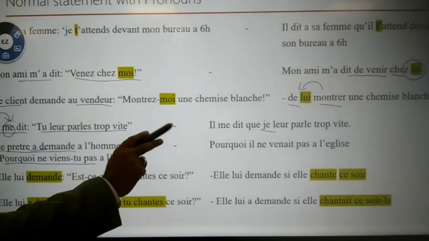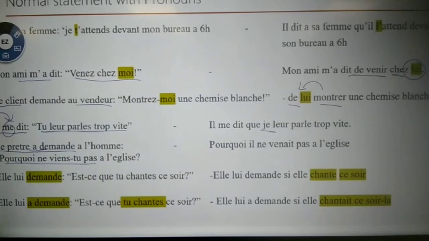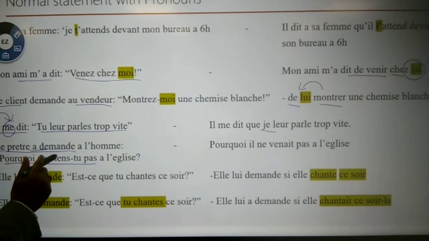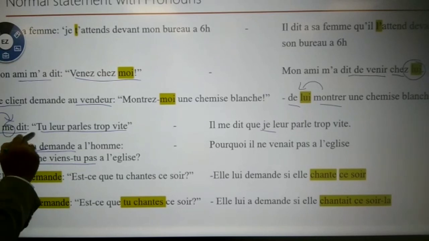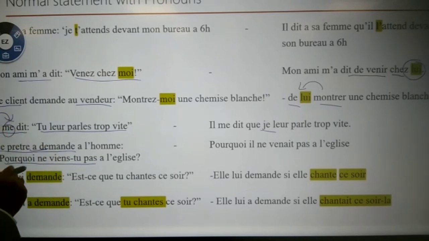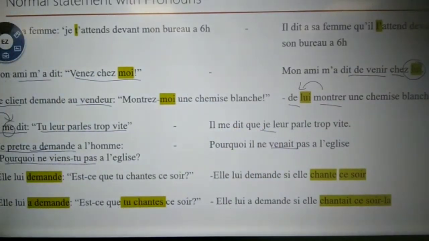So indirect speech should be in imperfect. Those things you have to learn by heart, no other book. Reporting speech is in passé composé, direct speech is in present tense. Automatically, it should be in imperfect.